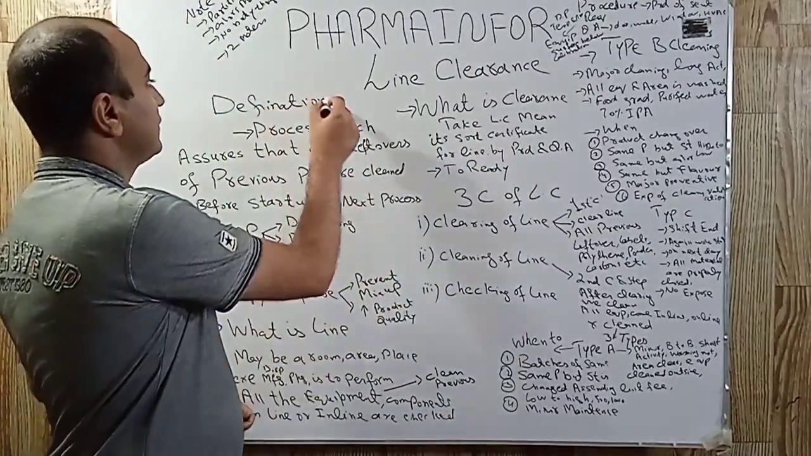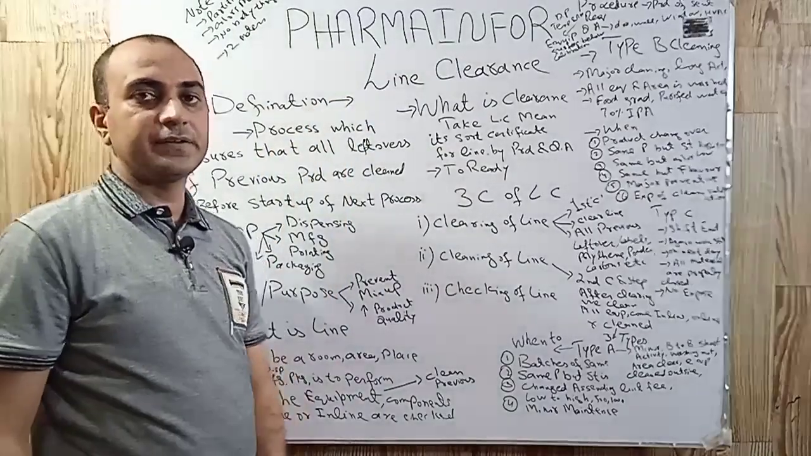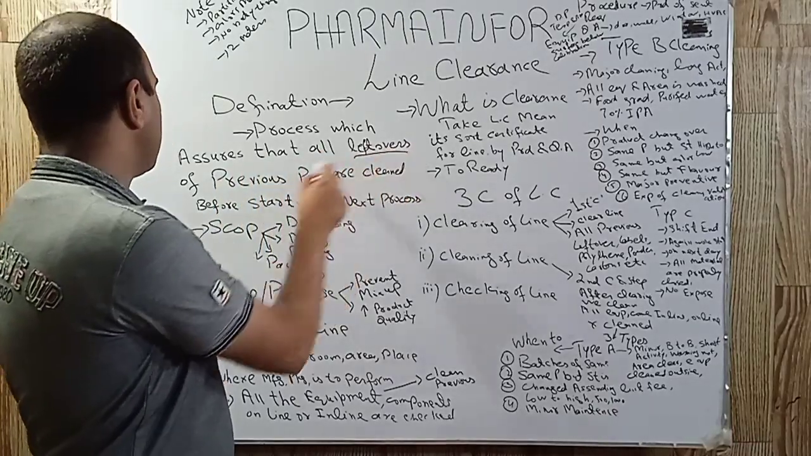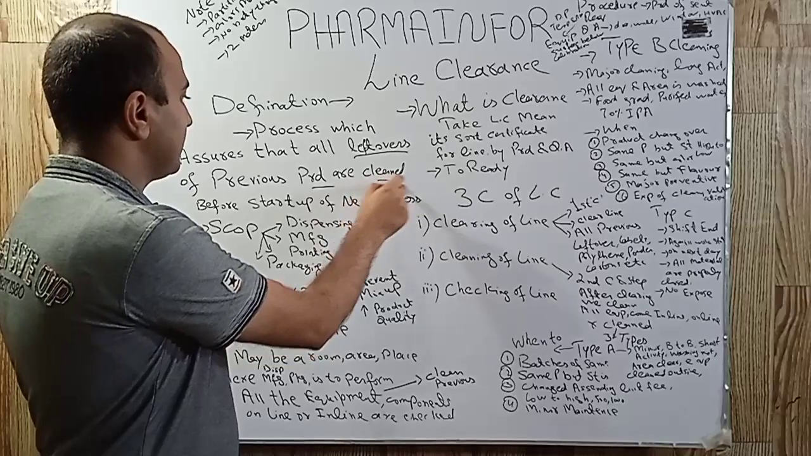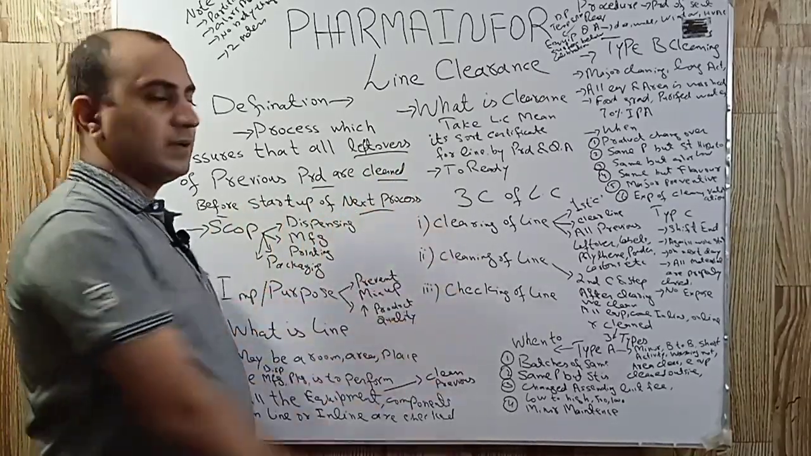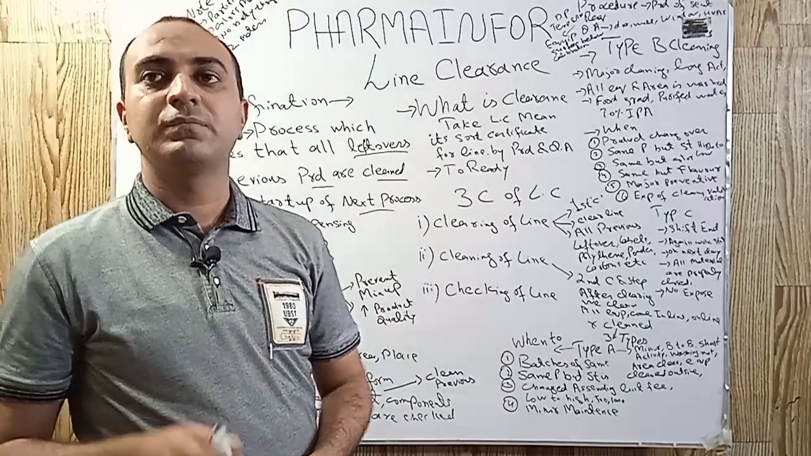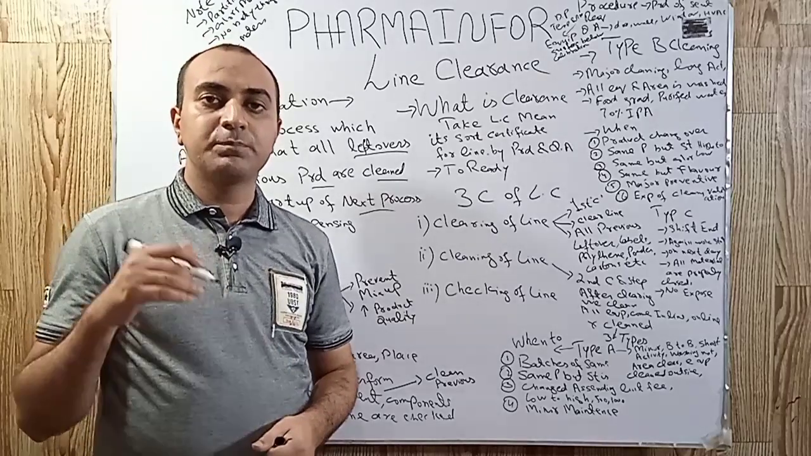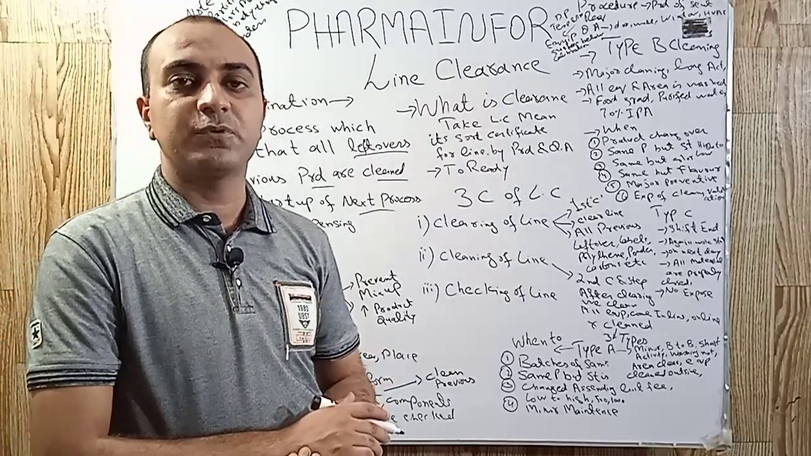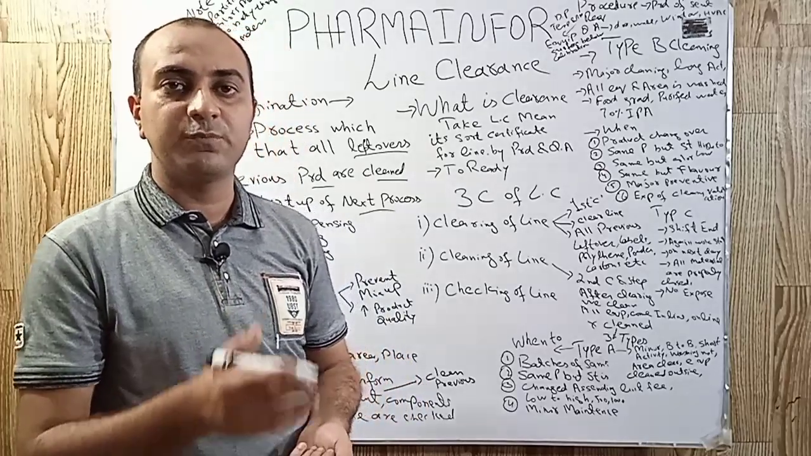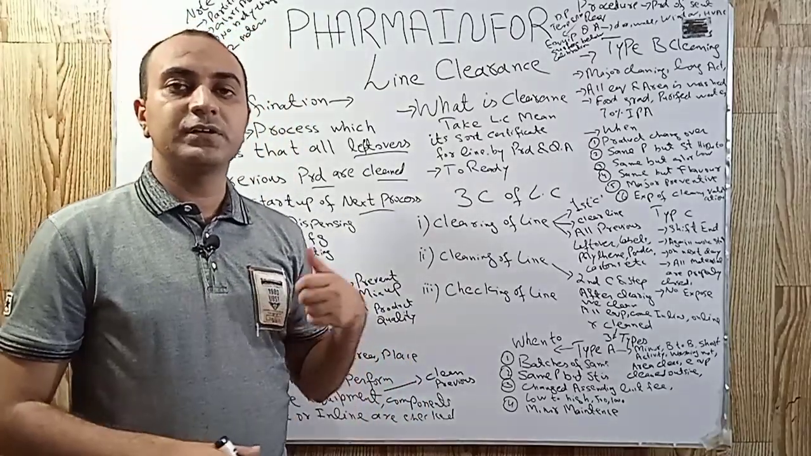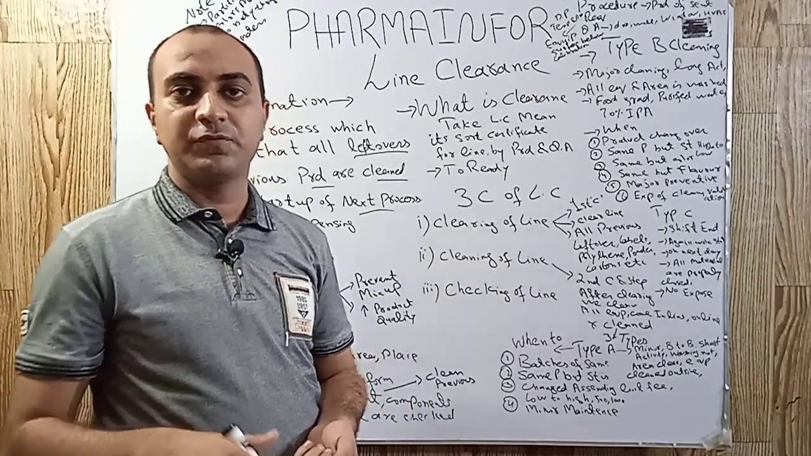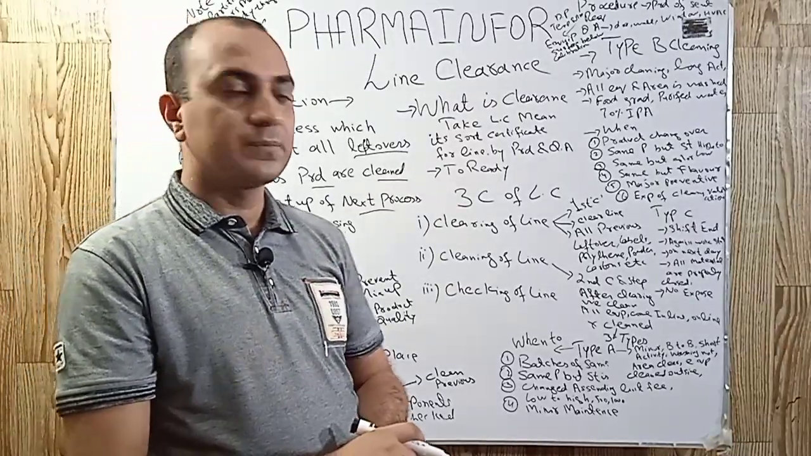We will start from the definition of line clearance. Line clearance is the process which assures that all leftovers of previous product are cleaned before startup of the next process. Mean line clearance is the activity which assures that all the leftovers of the previous product which was previously dispensed or manufactured are completely removed from the area or line before startup of the next process.